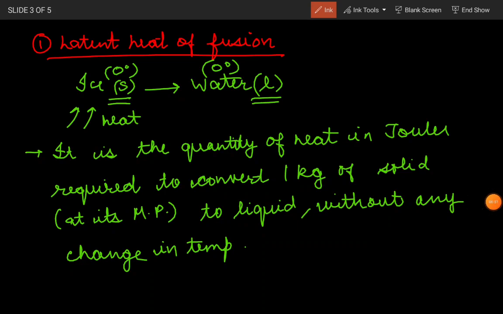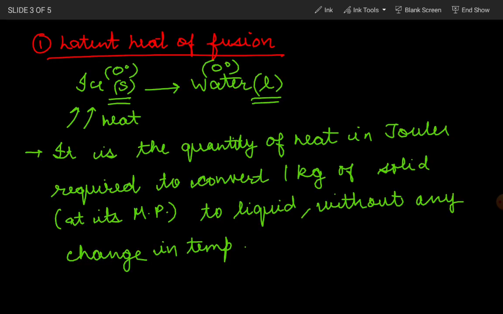What is the meaning of latent heat of vaporization? So I'll write here the next one. But before that I'll also take you to the back slide and give you the value, means what is the value of latent heat of fusion.